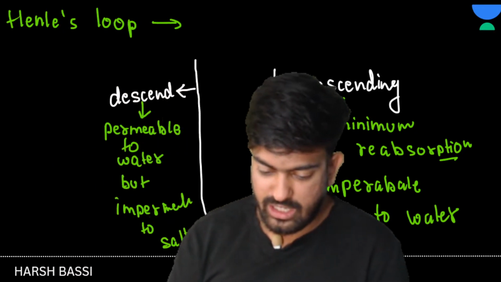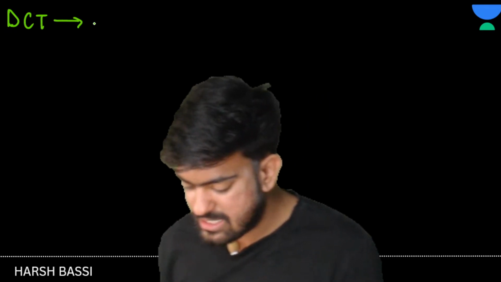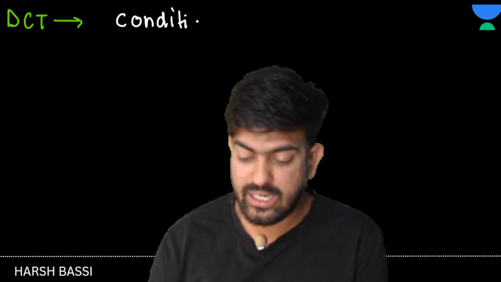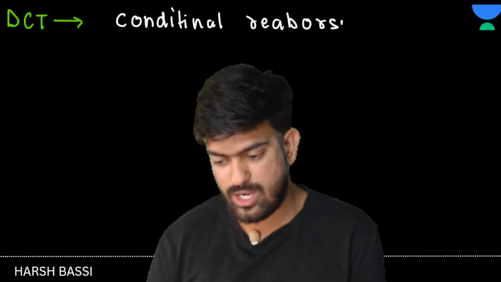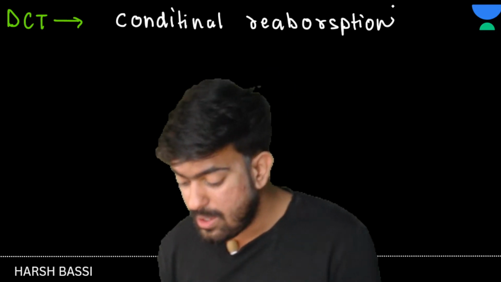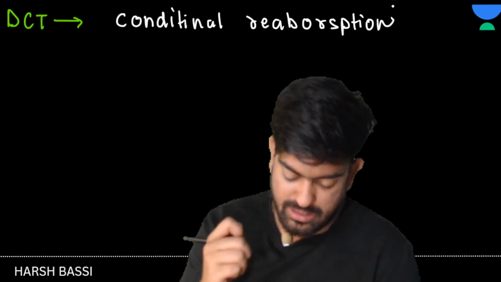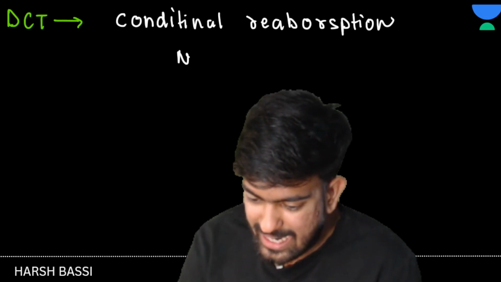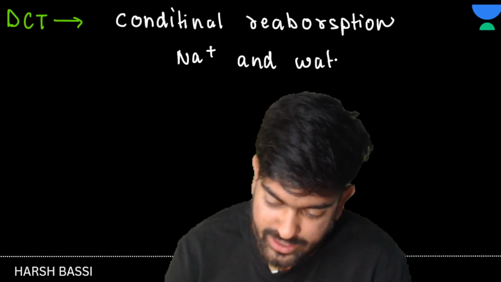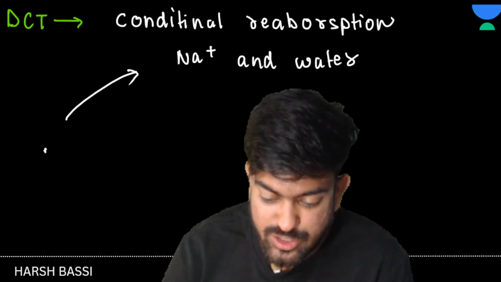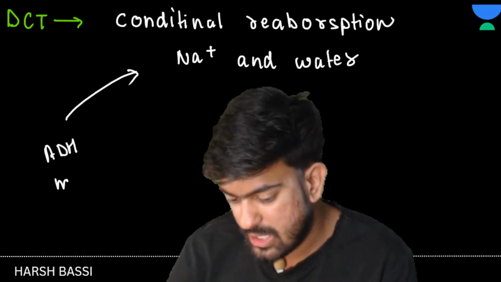Now we have DCT. So what is DCT? In DCT, what is happening? Conditional reabsorption. That means DCT in normal condition doesn't do this. But when ADH mechanism is active, then it absorbs Na positive and water, when ADH mechanism is active.